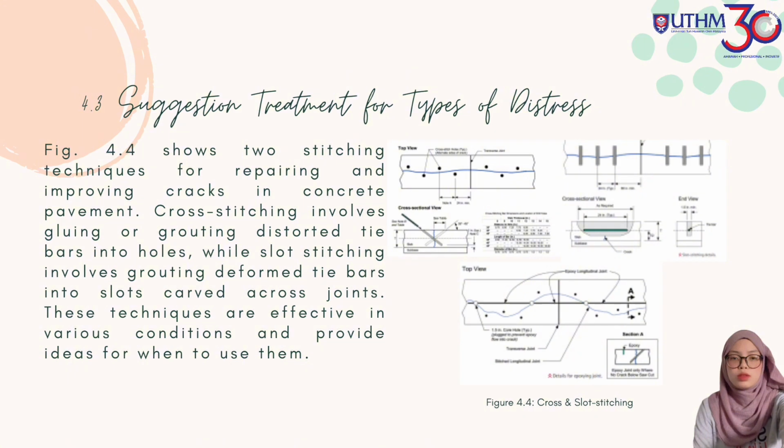Figure 5.4 shows the two stitching techniques for repairing and improving cracks in concrete pavement. Cross-stitching involves gluing the tie bars into holes, while slot stitching involves gluing the formed tie bars into slots carved across the joint. These techniques are effective in various conditions and provide ideas for when to use them.